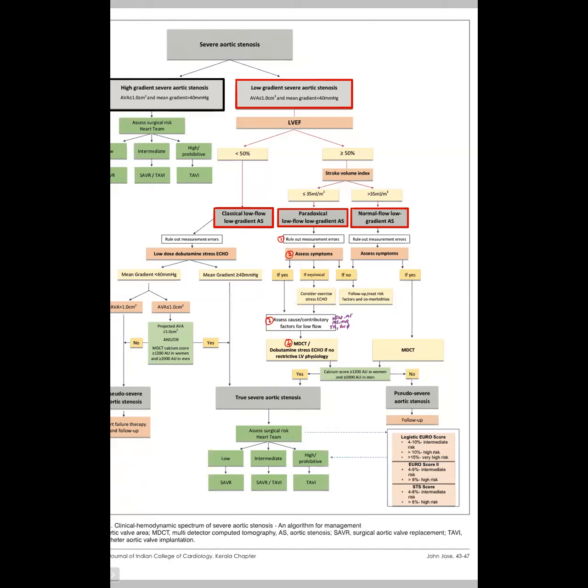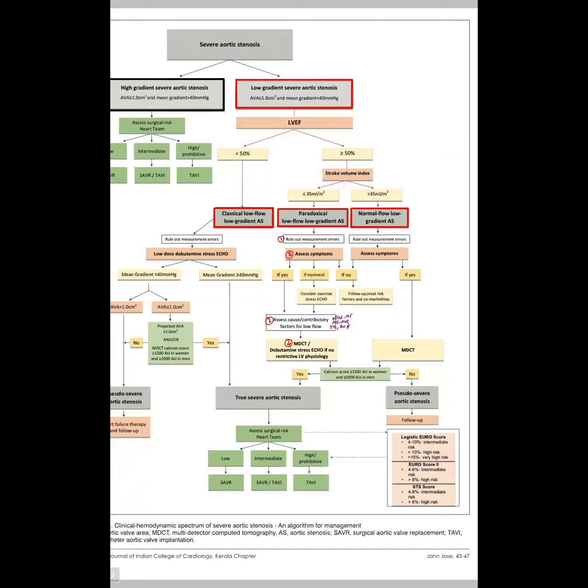And in their group, they found that it was present in 7 to 8% of patients who had this entity of low flow, where SVI is less than 35 millimeters per meter square, but gradients were above 40. So that group had a significantly higher Monin's risk score.